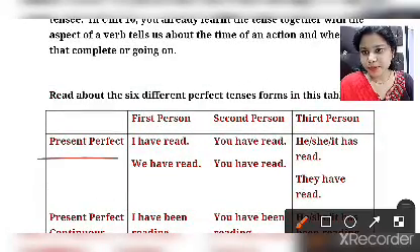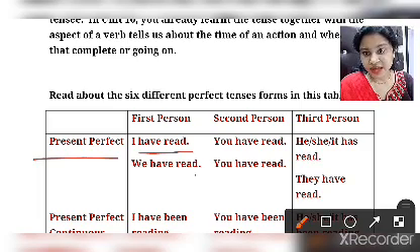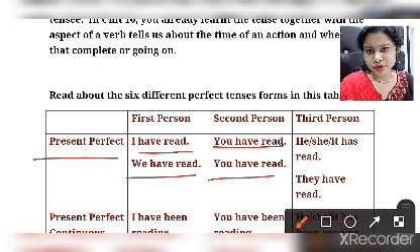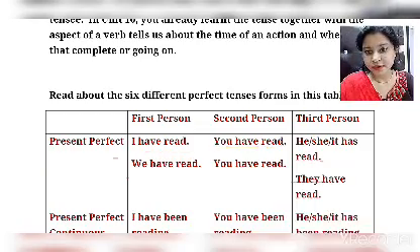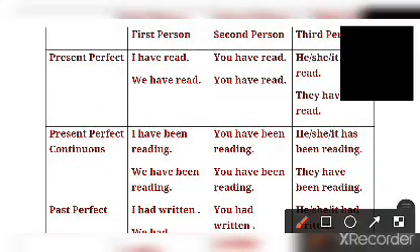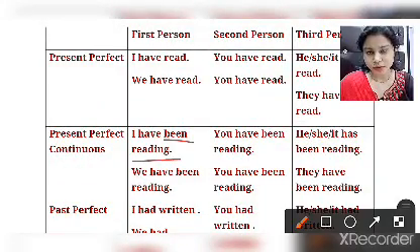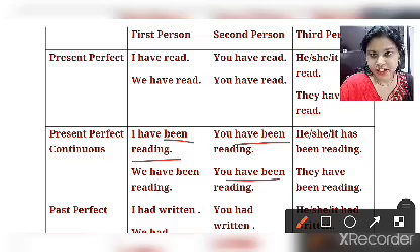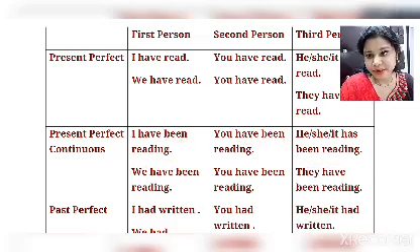Okay, for present perfect, see there is a sentence and a structure as well. I have read. Okay, have plus read, the third form of the verb. We have read. For the second person, that becomes you have read and you have read. They both are second person. For the third person, for he, she, it, that becomes has, and for they, that becomes have. In present perfect continuous, there will be been plus the ing form of the verb. So I have been reading, we have been reading. In second person, you have been reading and you have been reading. He, she, it has been reading and they have been reading.